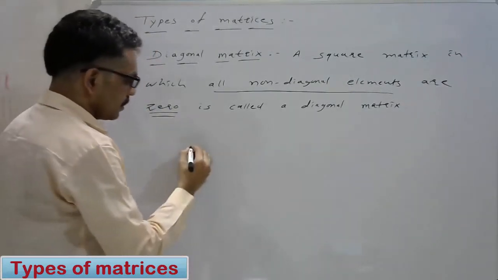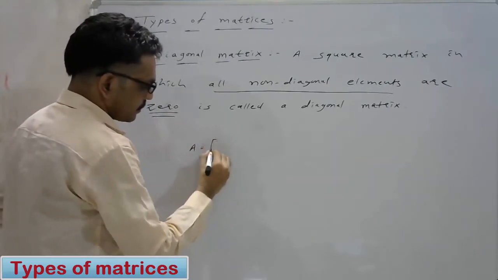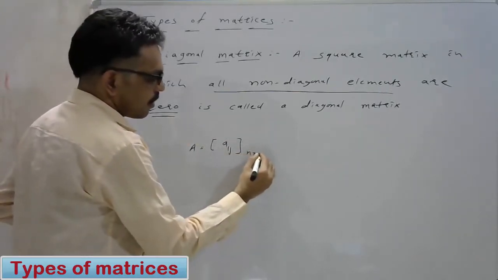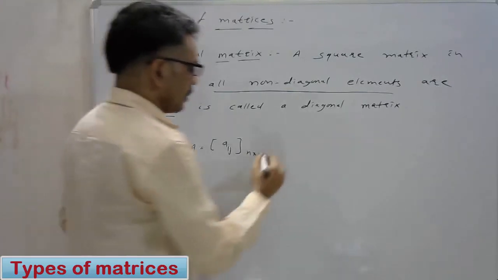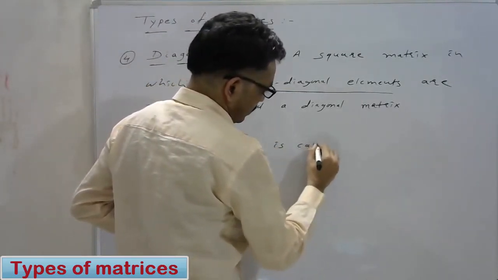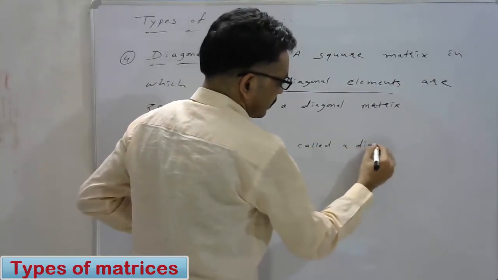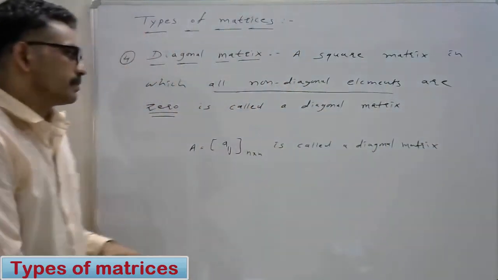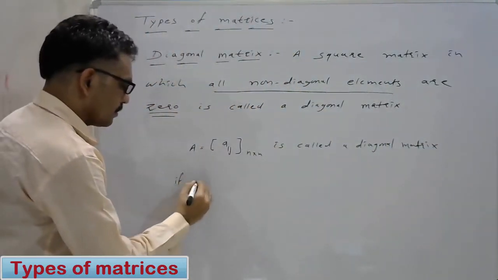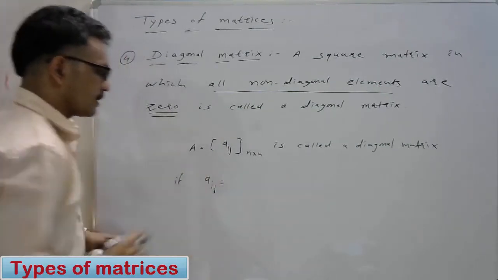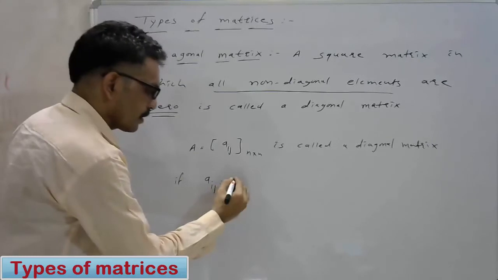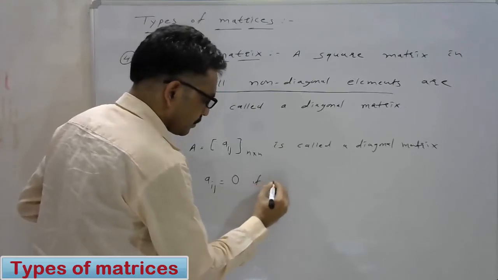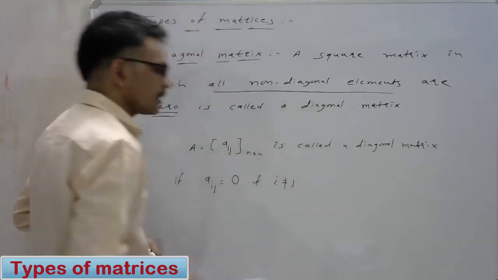Say here A is equal to Aij, a square matrix of order n by n, is called a diagonal matrix if the element Aij is equal to 0 if i is not equal to j.